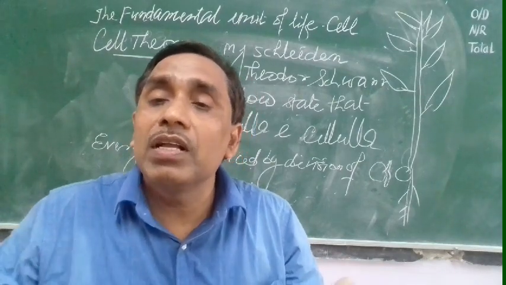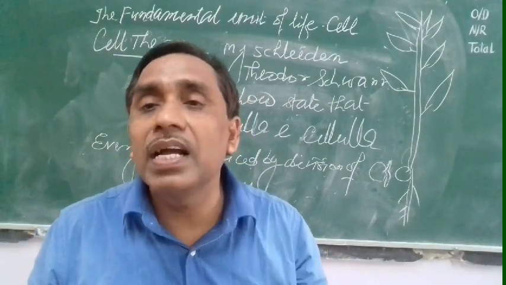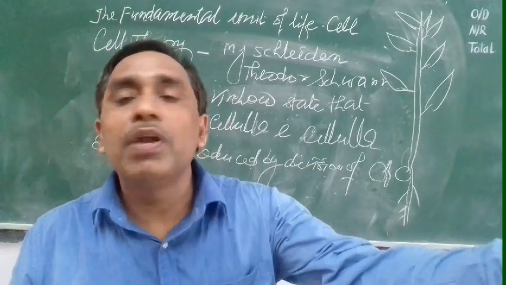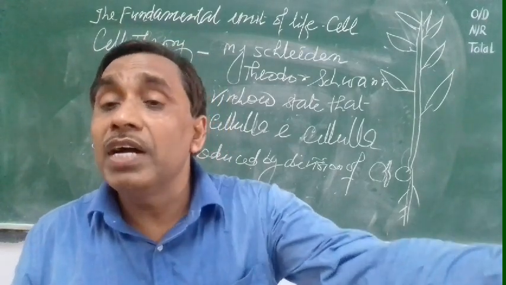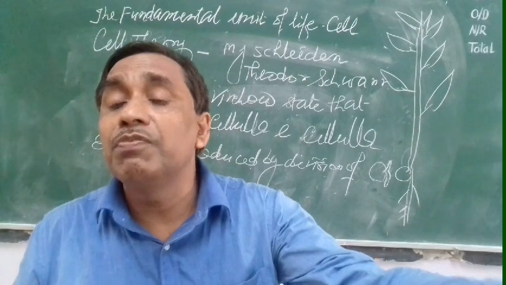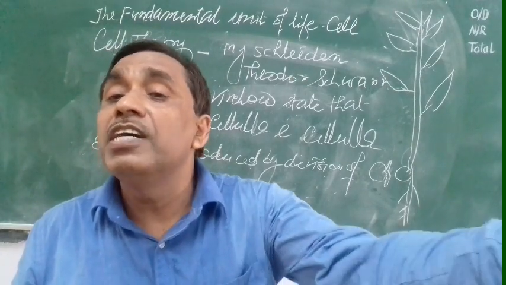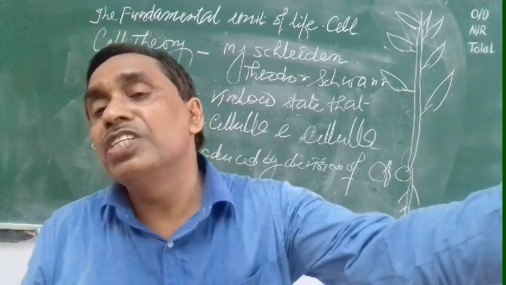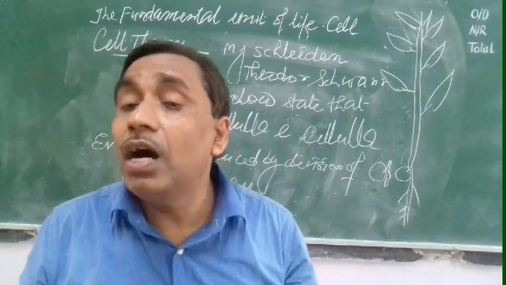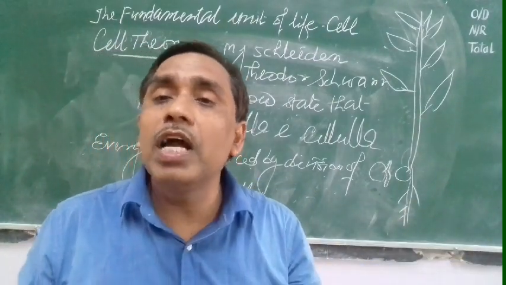These are the functions that occur inside the living organism. Suppose the plant is bearing flower, androecium, gynoecium, male and female gametes fuse, then form zygote, embryo, then seed and fruit, means reproduction takes place, new progeny is developed. If the cell were not there, then how is it possible? So all the life processes